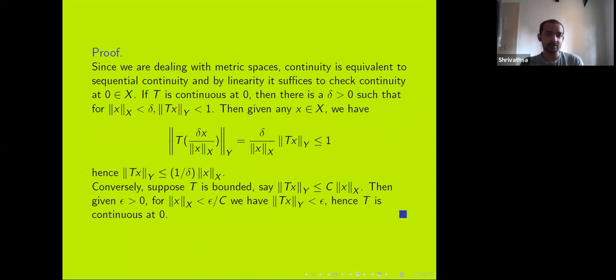Now, if it is continuous at 0, then there's a delta such that whenever norm x is less than delta, norm of Tx is less than 1. Now, by using linearity, we can show that norm of Tx is less than (1/delta) norm x. And in the other direction, if T is bounded, then norm Tx is less than some constant times norm x. And so now, if norm x is very small, then norm Tx is going to be very small. So we have continuity at 0, and by linearity, we have continuity everywhere.